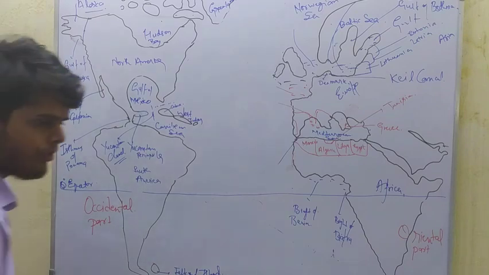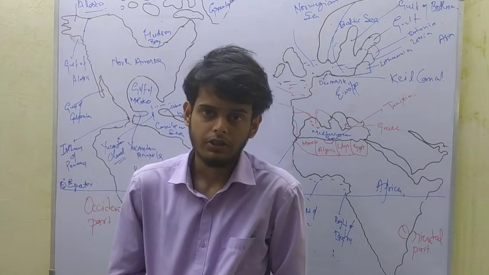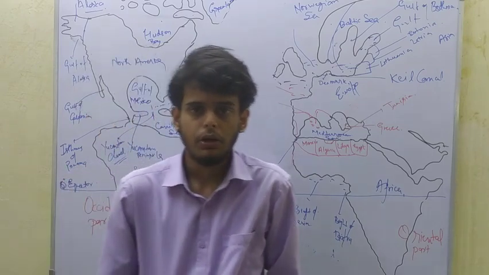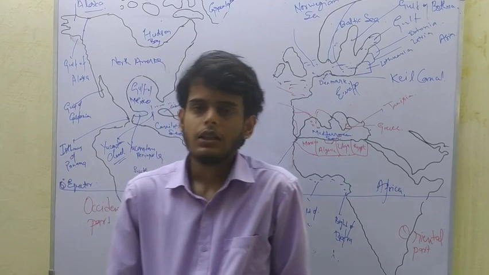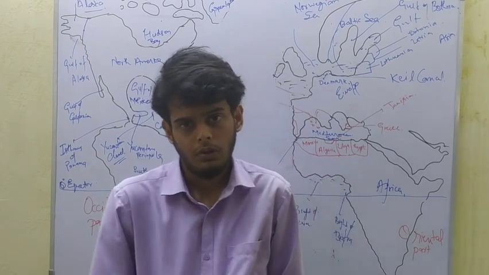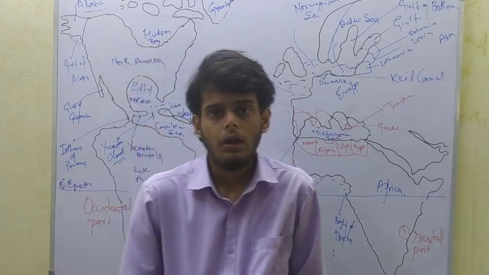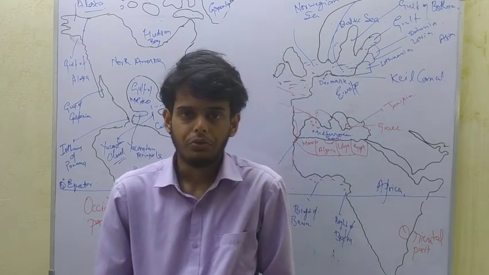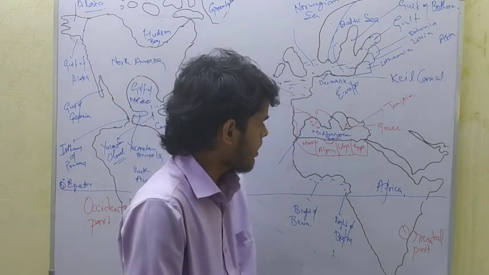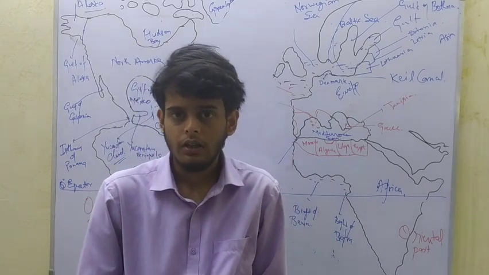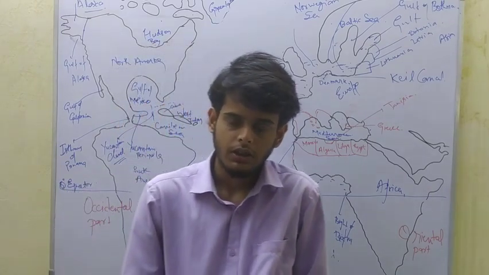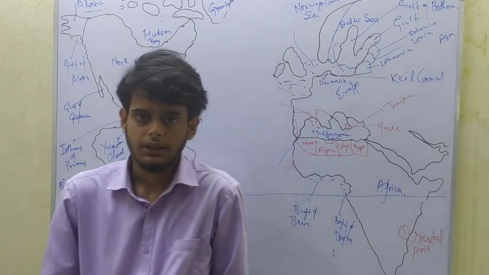As we know, in the previous lecture I discussed what trade winds are. Trade winds are the winds which move from 35 degree north-south latitudes towards the equator. And due to the Coriolis effect, they are tilted rightwards in the northern hemisphere and leftwards in the southern hemisphere.